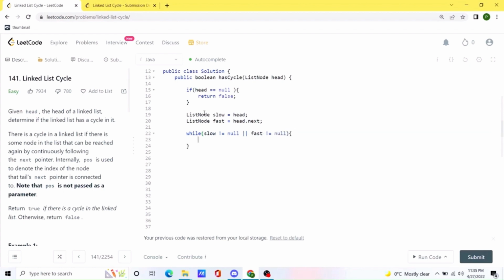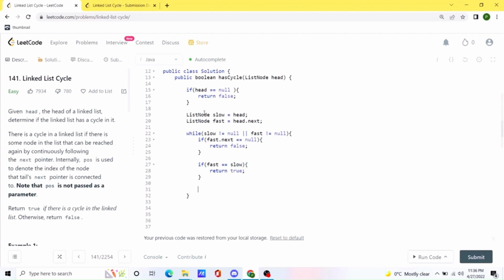And we are going to check that if the fast.next element is null, we can also return false immediately. If that is not the case, if at any point we identify that the value at fast is equal to the value at slow, we can immediately say that there exists a cycle and we can return true.